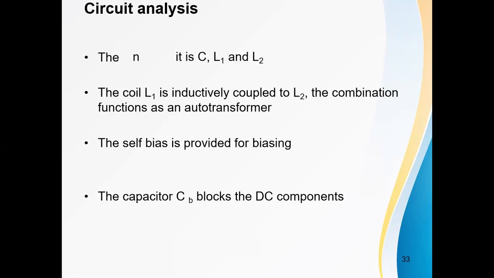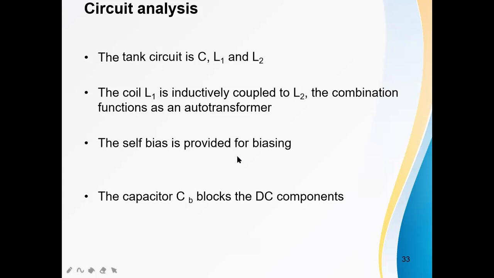The tank circuit is a parallel combination of C, L1 and L2: capacitor, inductor 1 and inductor 2. The coil L1 is inductively coupled to L2. These two inductors are inductively coupled, and the combination functions as an auto transformer.